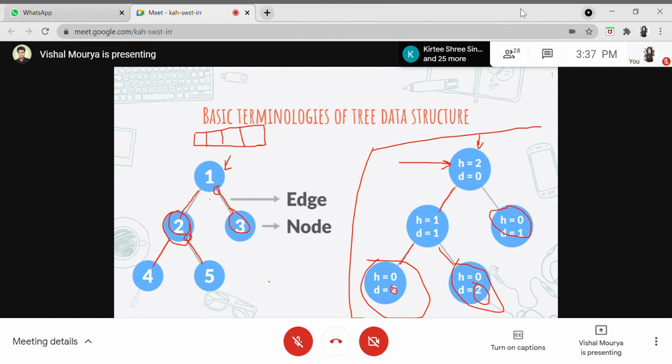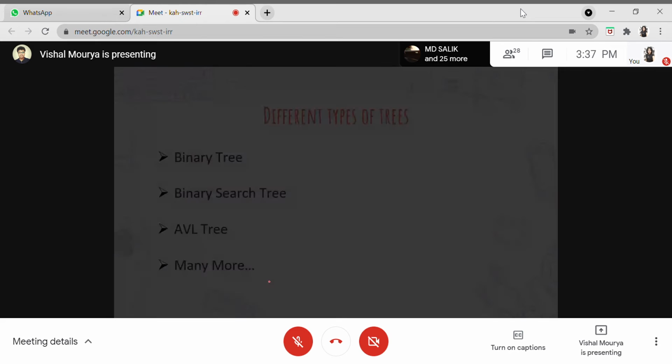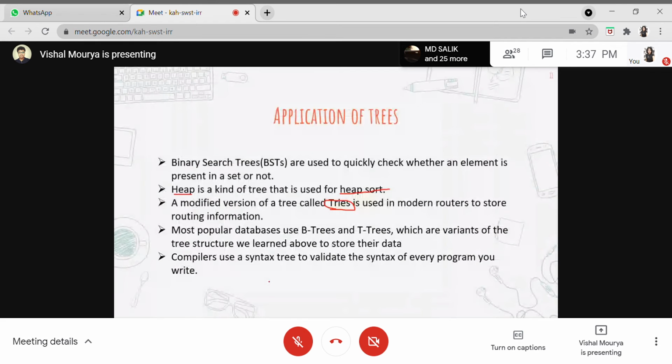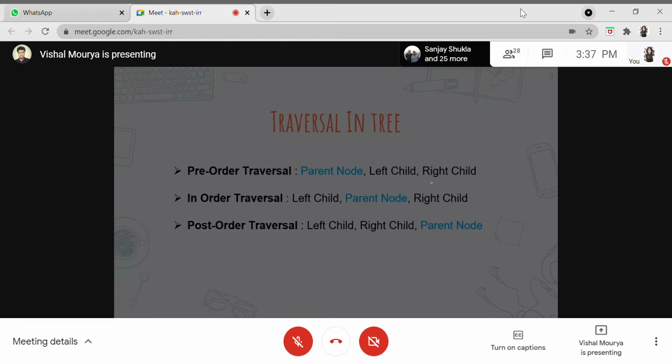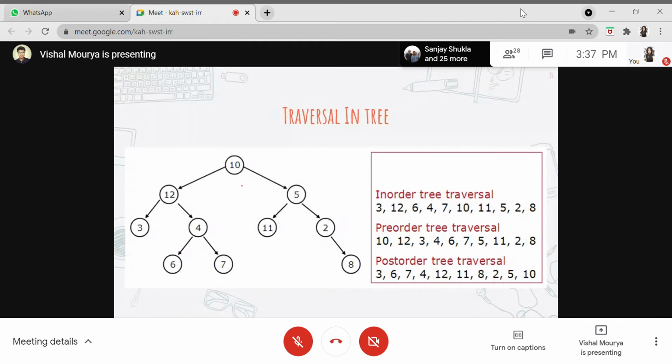We can do tree traversal in basically three ways. The first way is pre-order traversal. In pre-order traversal, first we go to the parent node, then the left child, and then the right child. This is a typical tree example, and you can see this is the root node of this tree.